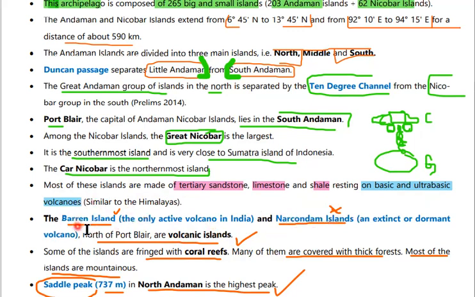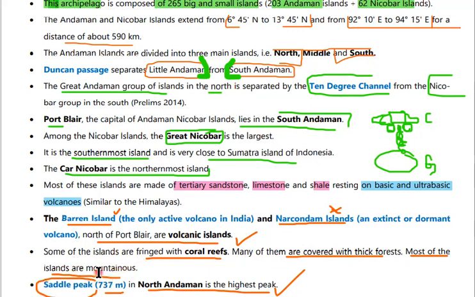These two are the only volcanic islands present in India. Barren Island is the only active volcano in India, whereas Narcondam Island is extinct or dormant. Some of the islands are fringed with coral reefs. Many of them are covered with thick forests, and most of the islands are mountainous.